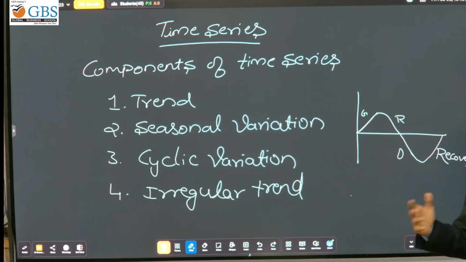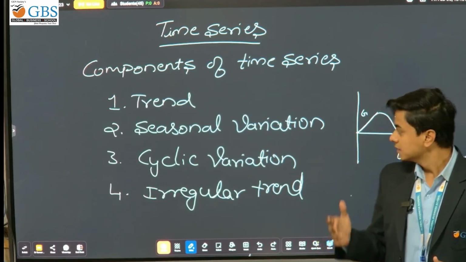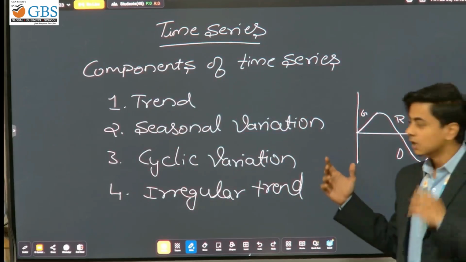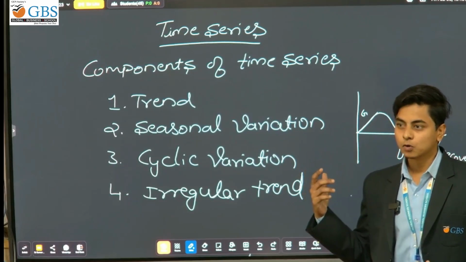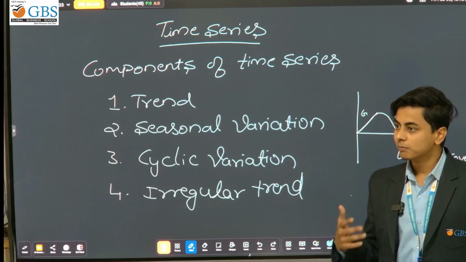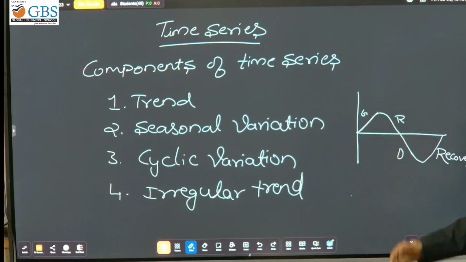For example, there are three seasonal variations: summer, winter, and rainy. According to the seasons, we get demand and supply changes. For example, in summer we take cold drinks, or in winter we take umbrellas. The demand changes, and that is known as seasonal variation.